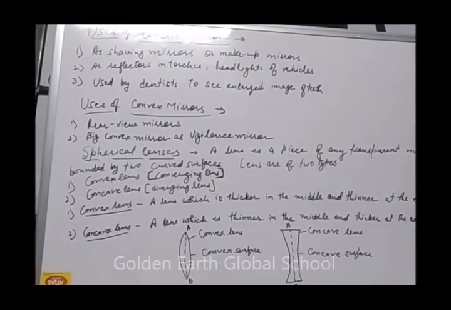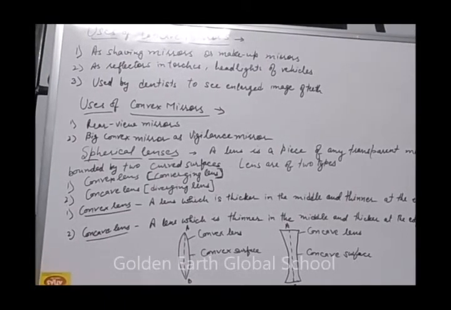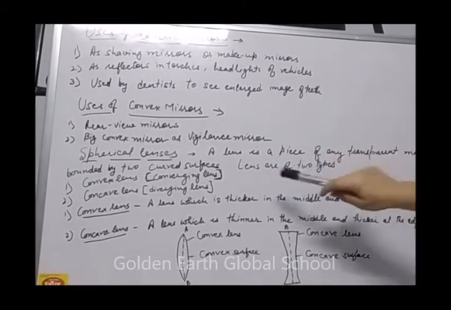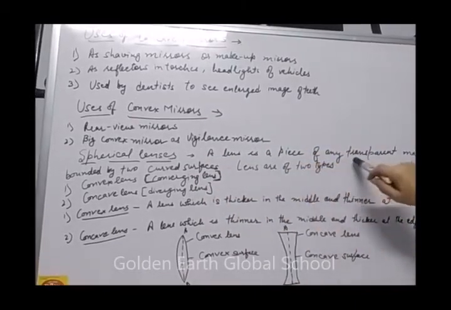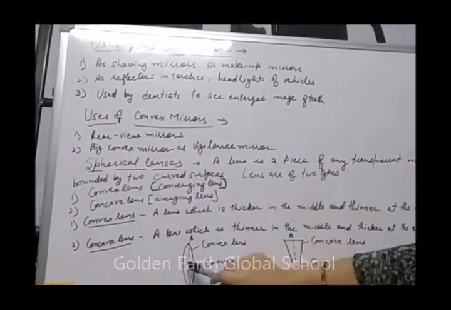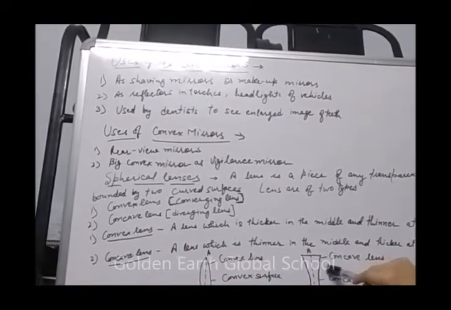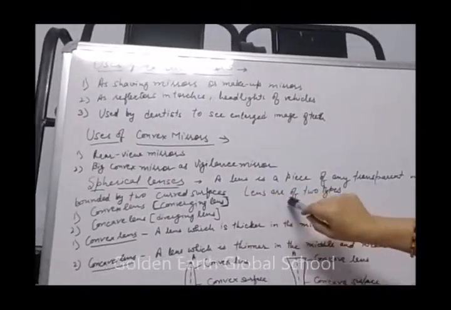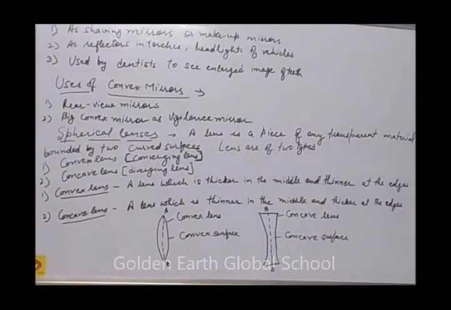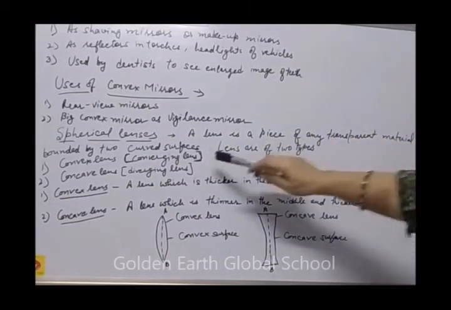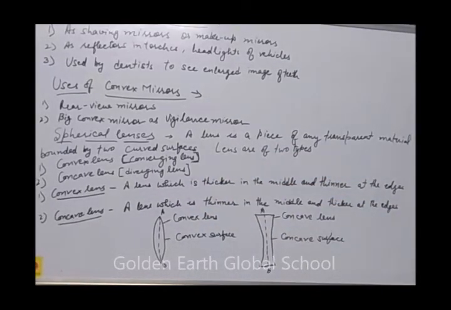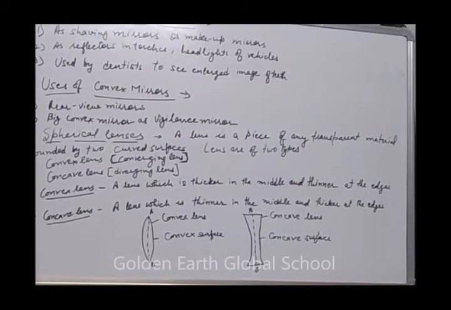Next topic we are going to start is spherical lenses. First of all, what are spherical lenses? A lens is a piece of any transparent material bounded by two curved surfaces. Lenses are of two types. First is convex lens. It is also called converging lens because it will converge the rays of light, whereas concave lens is called diverging lens because it diverges the rays of light.